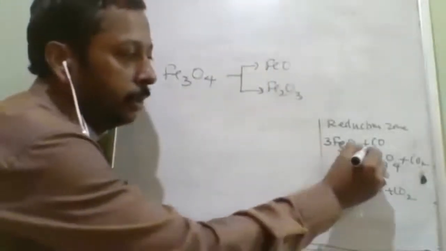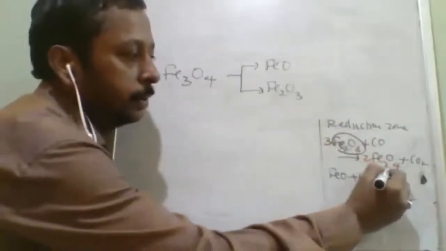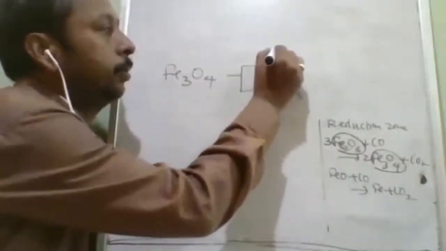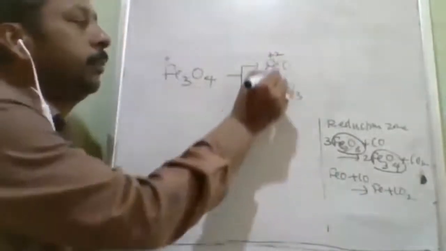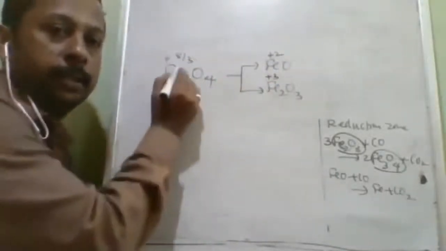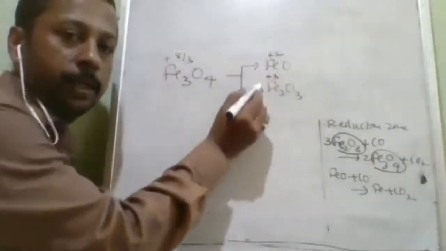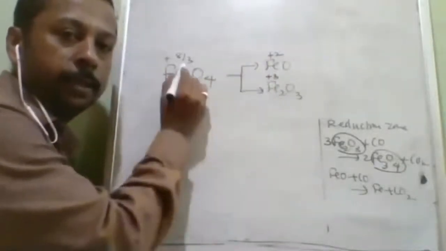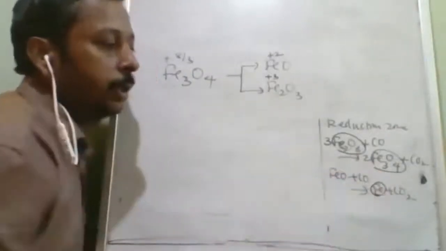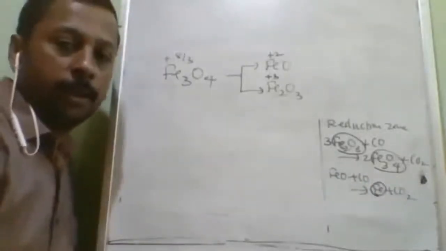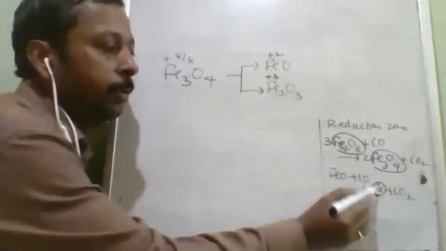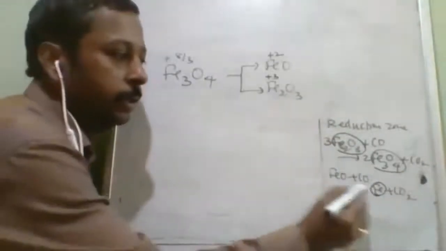So, Fe2O3 is the first to be reduced; the highest oxidation number is here, +3. Here it is +2. And in Fe3O4, between these two, +8/3, which is the average of +2 into 1 and +3 into 2, divided by 3. Finally, what will you get? Molten iron. When it is reduced, it will be in solid form only, but after that it will be molten as it drops down. So we will get the iron.